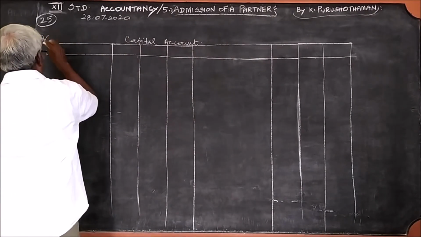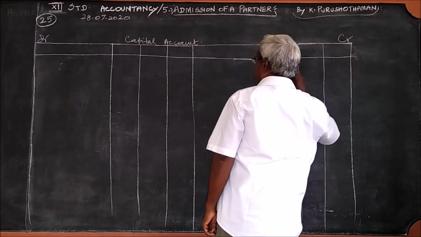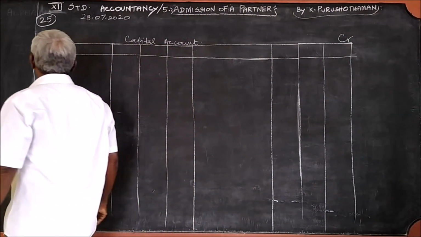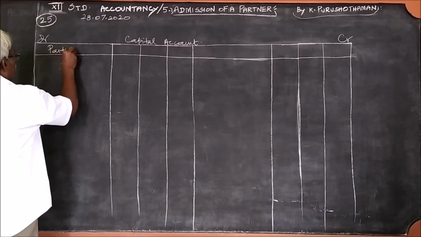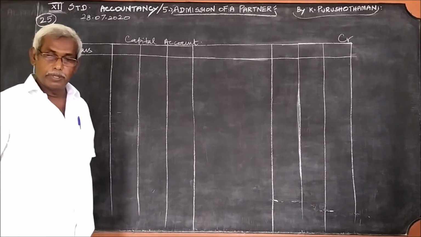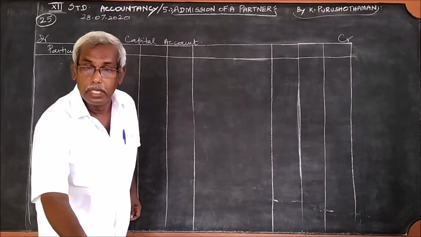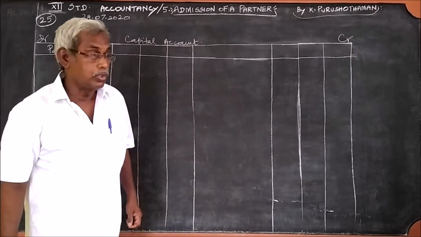So, debtor and creditor. As I said, the headings are particulars. The three partners are Sundar, Suresh, Sukumar.